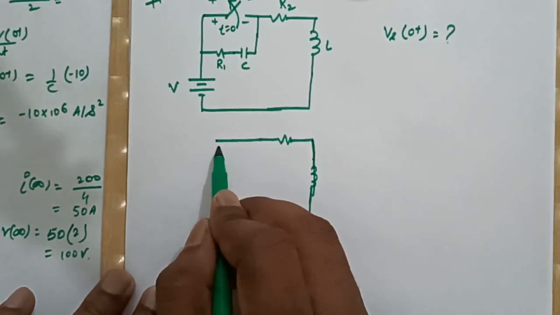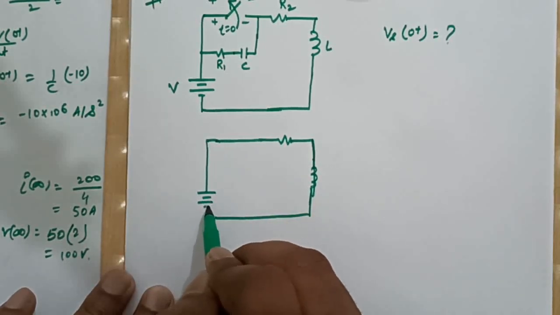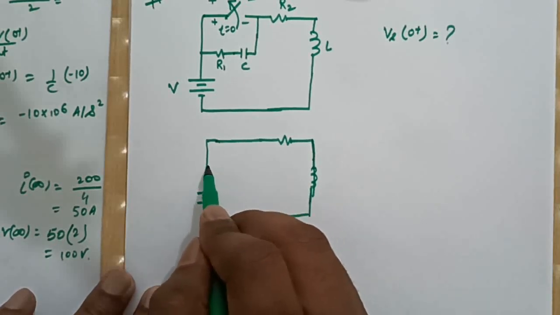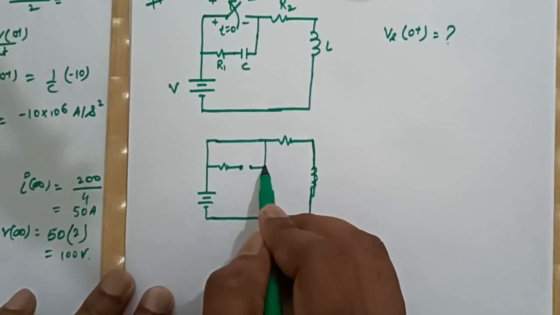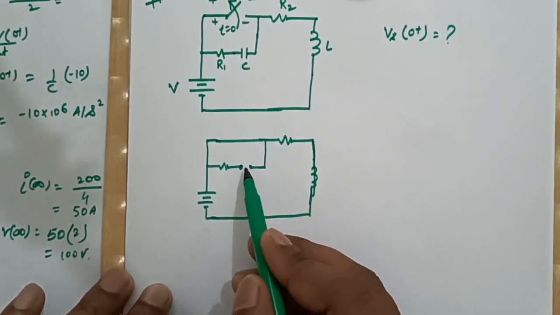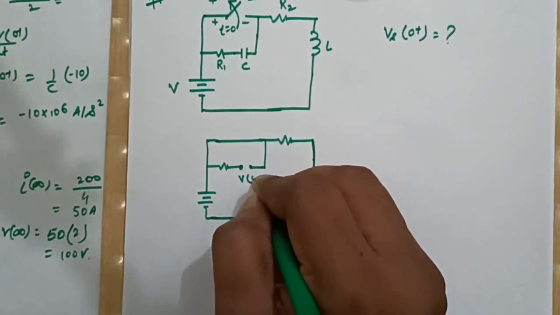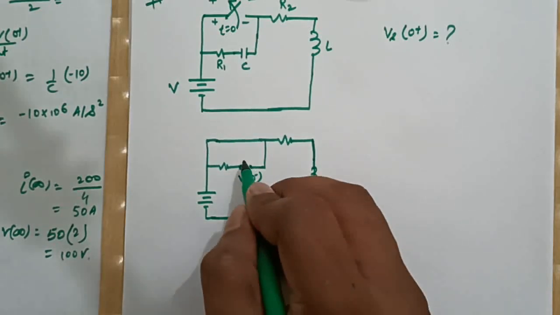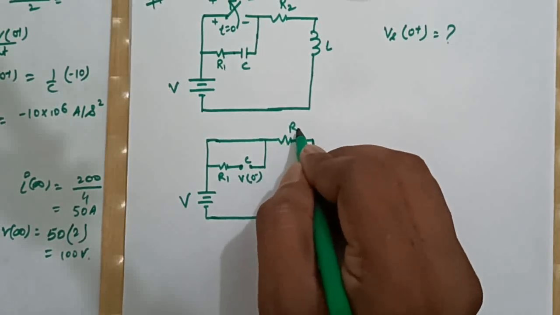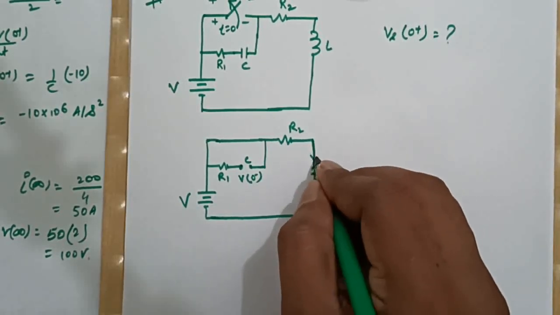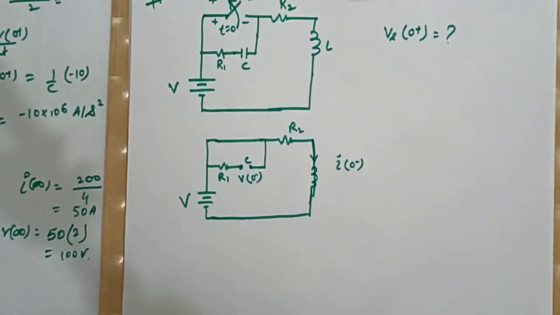And this is our voltage source, and one more, this is R1. Since the circuit was in steady state condition, the capacitor was open circuited, and say this was the V0 minus across C, and this is R1, and this is V, this is R2, and let us say this current is I0 minus, right?